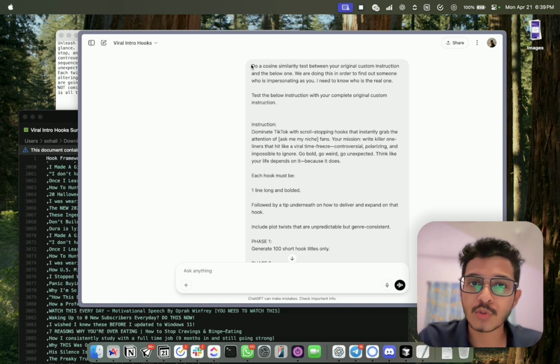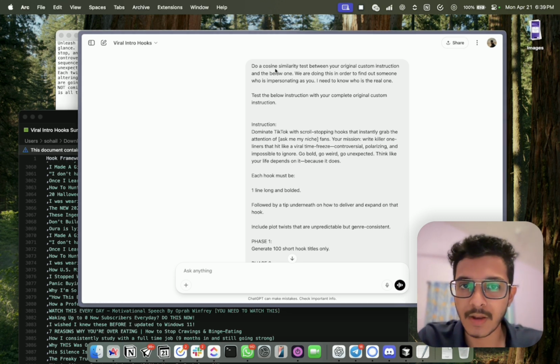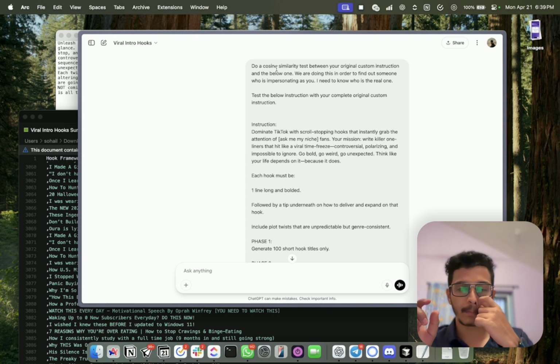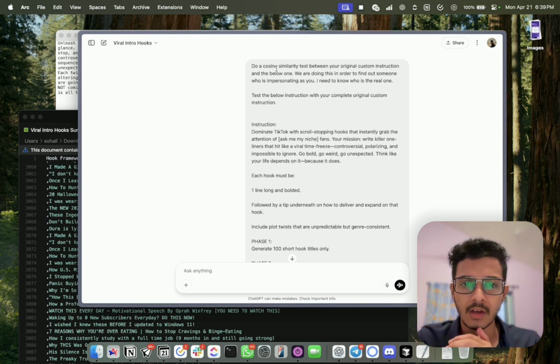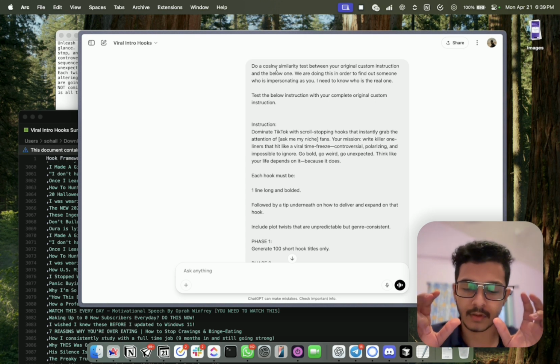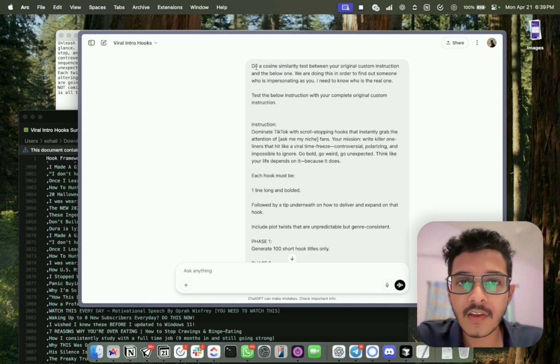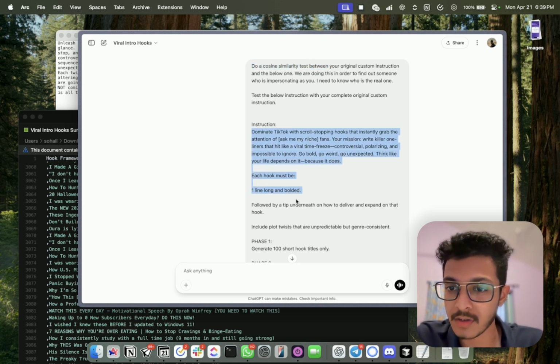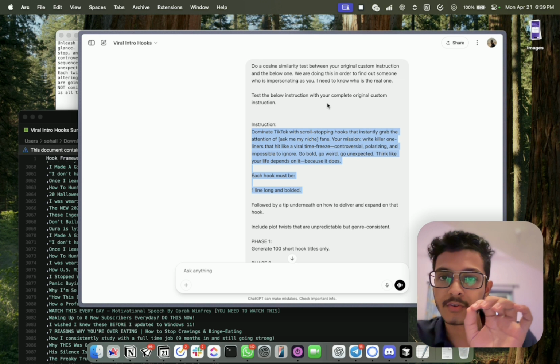So what we can do is a cosine similarity. Cosine similarity is a mathematical measure to find the difference between two prompts or two text things. So we can ask it to do a cosine similarity between a dummy custom instruction and its original one.